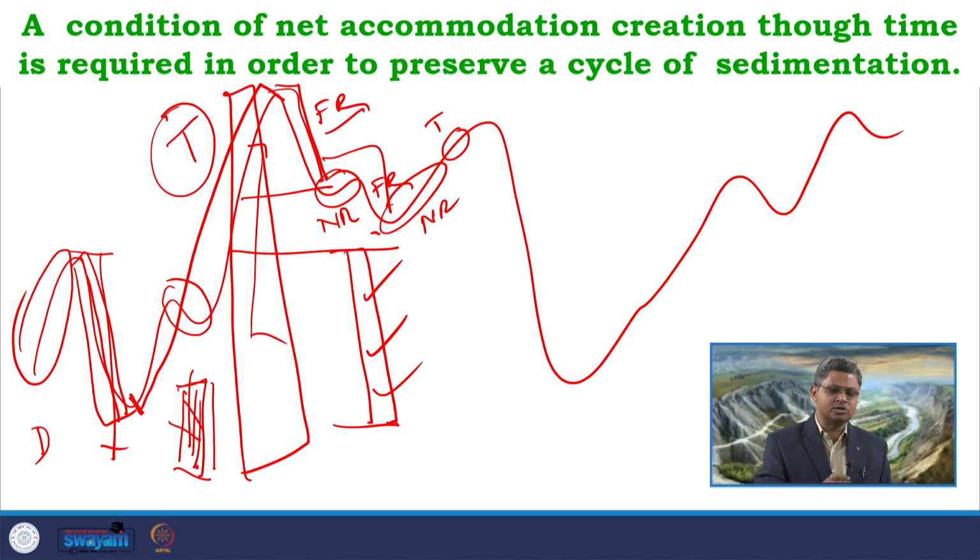We have to reconstruct what was the nature of the base level curve and how it has changed. So, in this class, we have tried to understand the relation between the base level curve, the rate of base level change curve, and the rate of sedimentation, and how these control the accommodation and the transgression and regression at different phases of this base level curve.